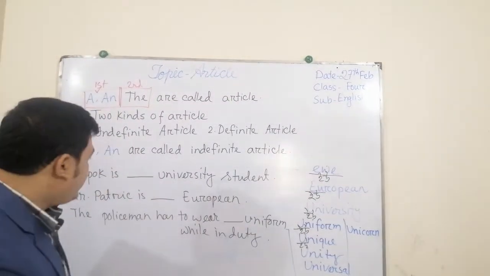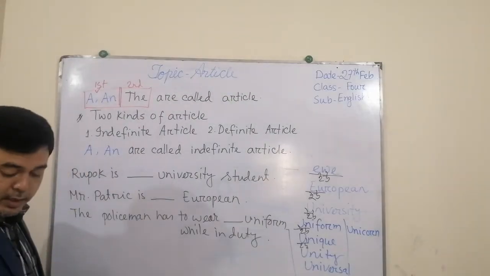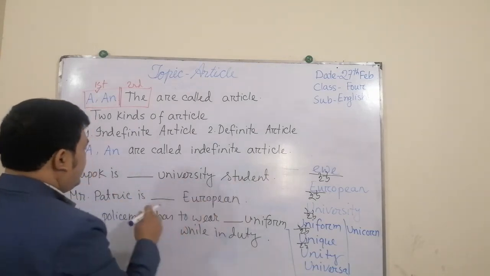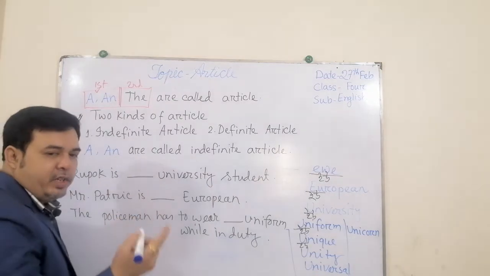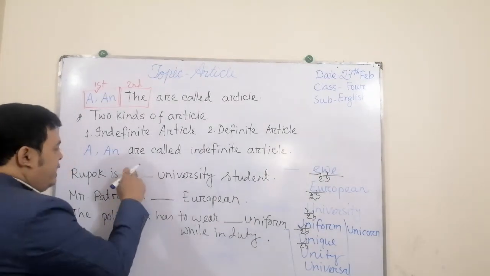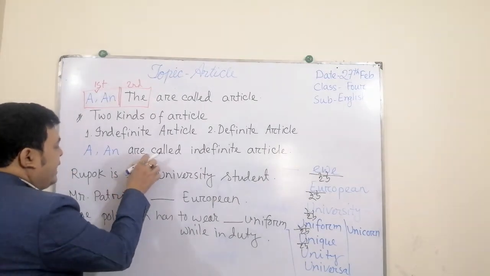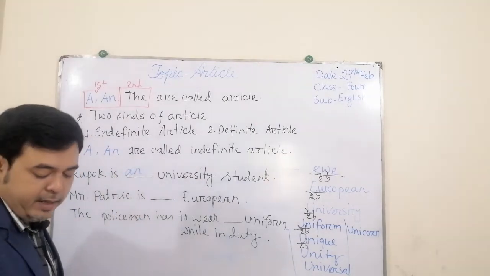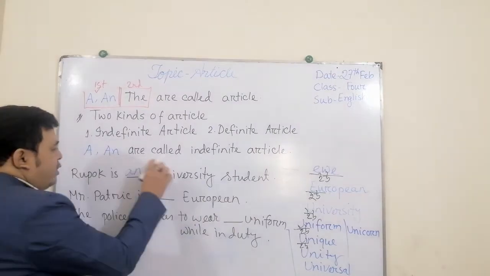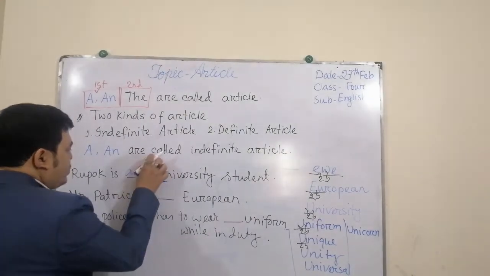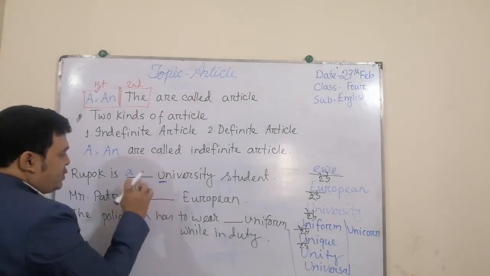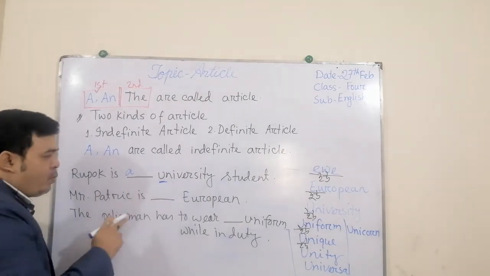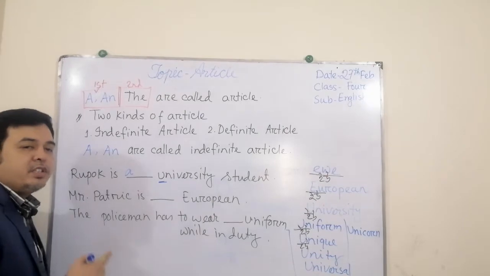Okay, look at my dear students. Rupok is a university student. So in the traditional way, if you think, it should be an. But it will not be an, because though it starts with a vowel, it has to be a. Why? Because U becomes U.